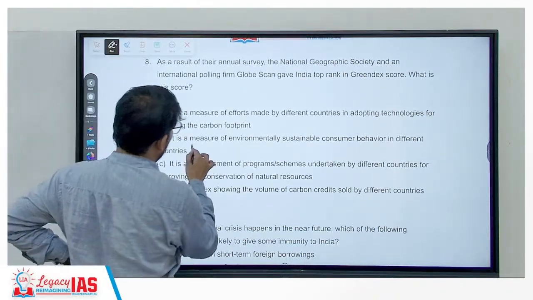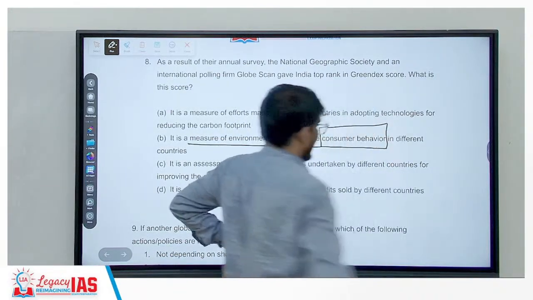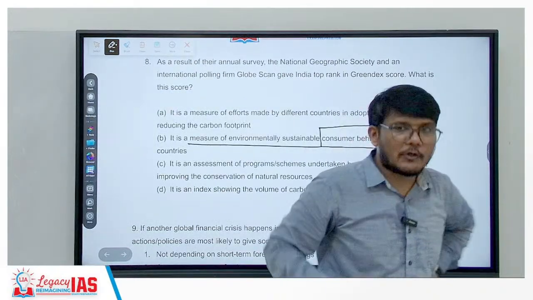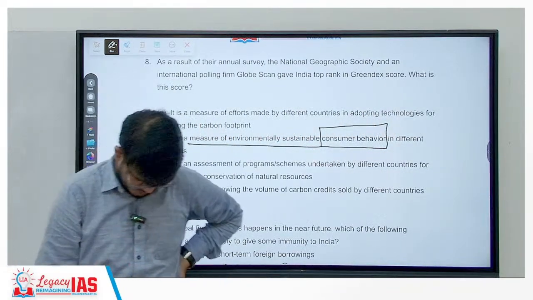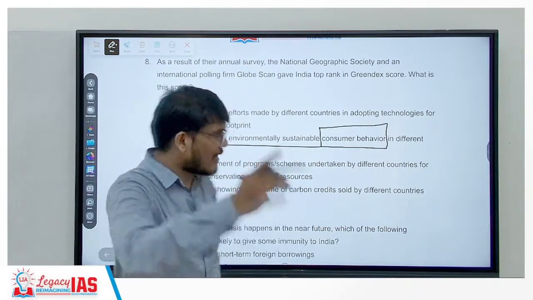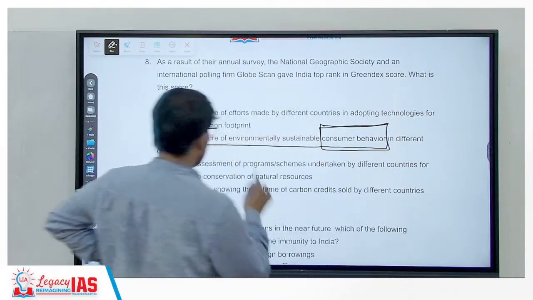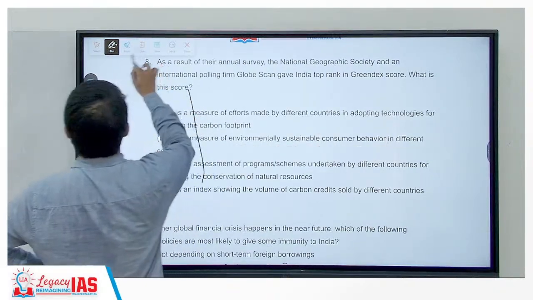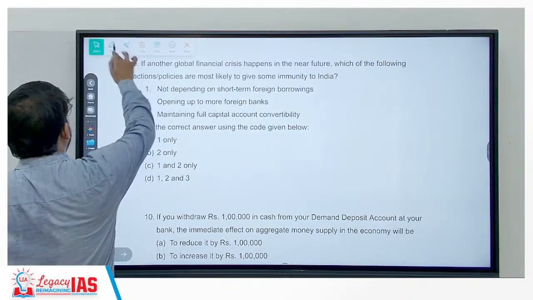Greendex score is a measure of environmentally sustainable consumer behavior. It's not checking about the production, how many ACs are produced. No, it has been produced, you purchased one, I purchased one. How we are using it, how much is the wastage, what is the utilization, all those things are very important. And that will be taken into account as consumer behavior, and in that environmentally sustainable consumer behavior, India is ranked 1.